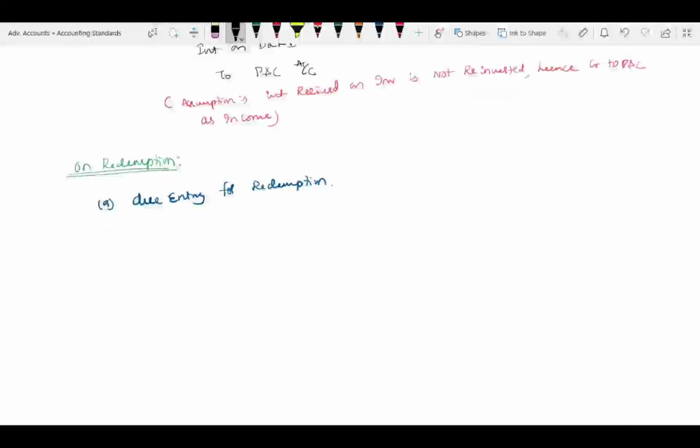So it is a due entry, whether it's redeemed at par, premium, or discount, whatever it might be. If it is redeemed at par, there is no profit, no loss. If it is redeemed at premium, it is a loss. If it is redeemed at a discount, it is a gain. So from here, divide your page across into 3 parts for the journal entry.